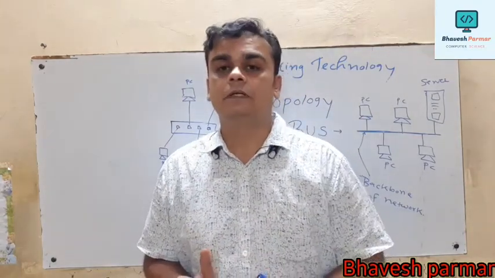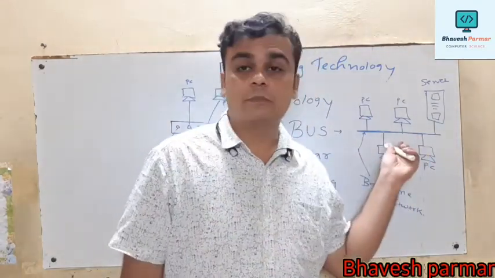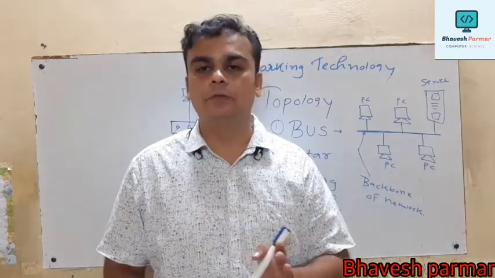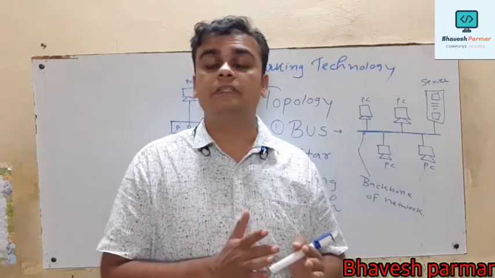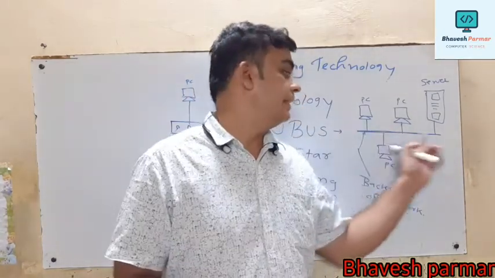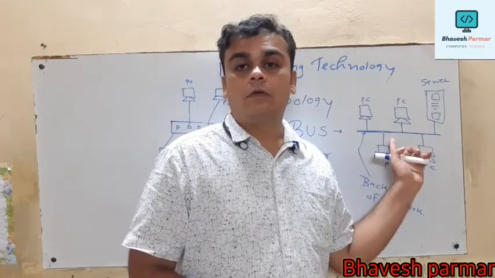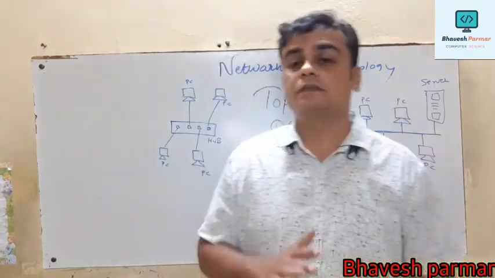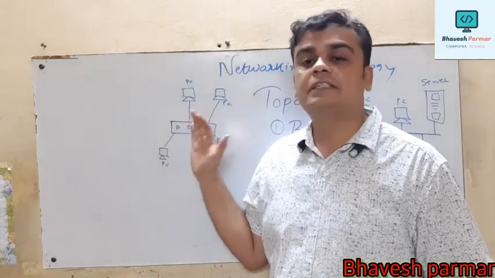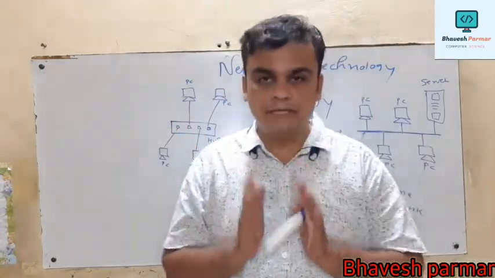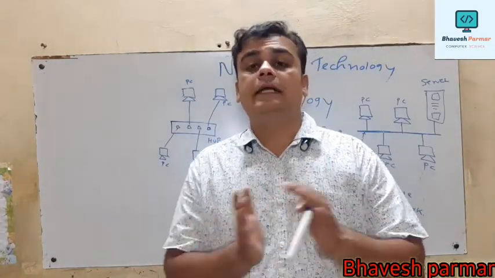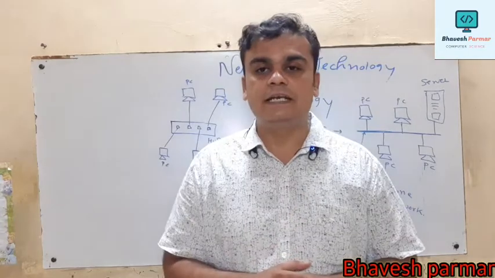In the case of bus topology, only one communication takes place between the client and server computer. If multiple computers want to communicate with each other, it is impossible. Why? Because all the data is shared through this common data bus. That problem is solved in star topology. In star topology, we can connect many computers and they can transfer data with several computers in a network.